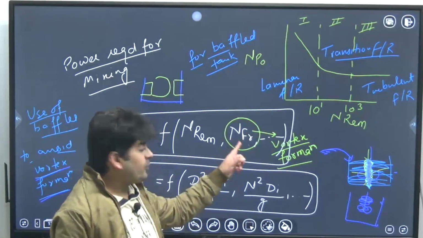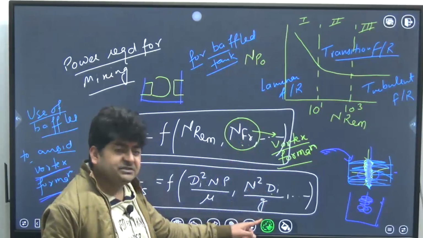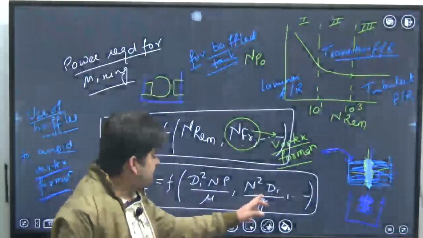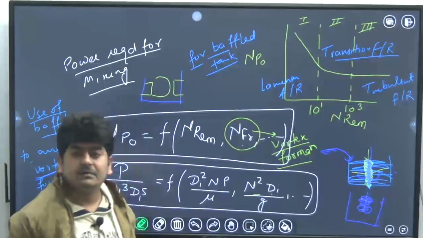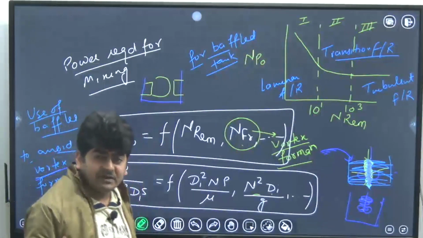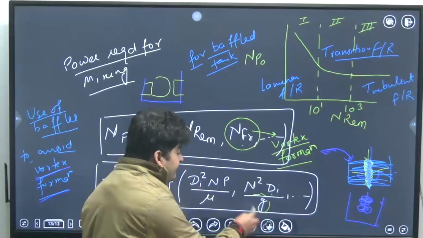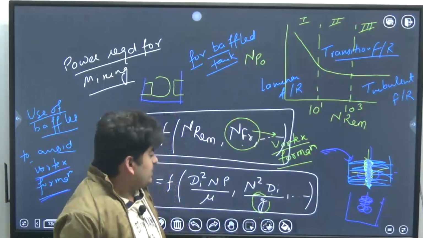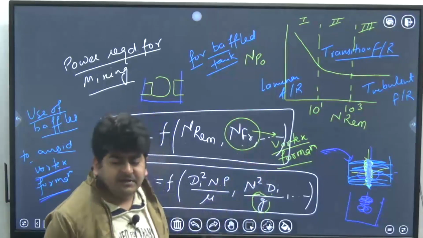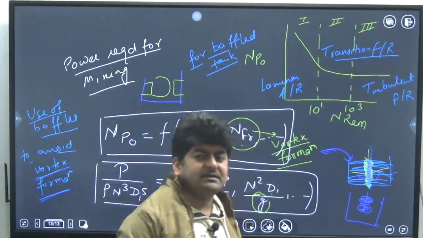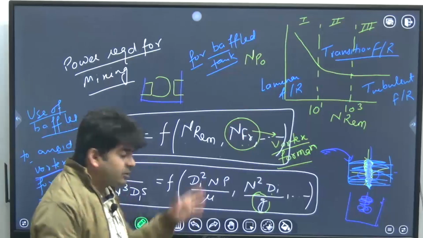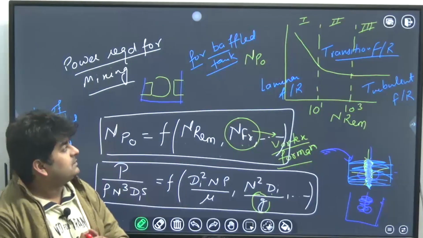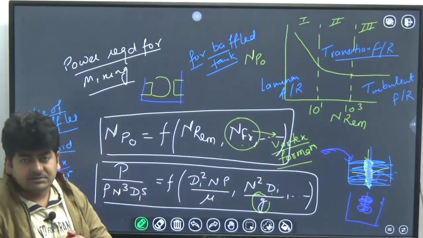Why? Because Froude number is what? N square Di over g. G means gravity force. So gravity force will come in the picture only and only when we have tides, tidal waves you must have heard, or the vortex formation is there. So that is the reason Froude number will not come in the picture, because gravity is not there. So this is for the baffled tank, this curve.